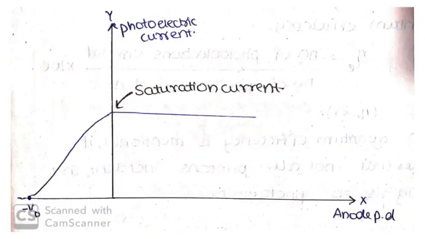Here in this graph, let us see what is plotted. On the x-axis is the anode potential difference, and on the y-axis is the photoelectric current measured on the microammeter. In this graph, we can see all the observations made by Lenard: the saturation photocurrent, which is constant, and the negative anode potential difference, which is V naught here, the stopping potential. These are what describe Lenard's observations clearly.